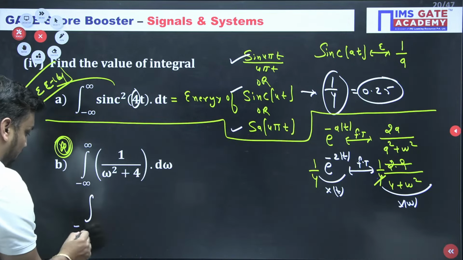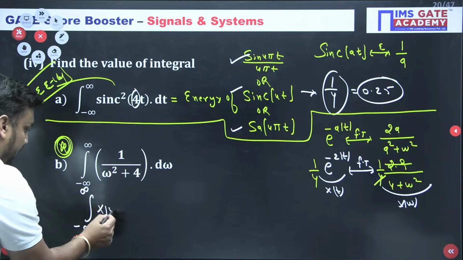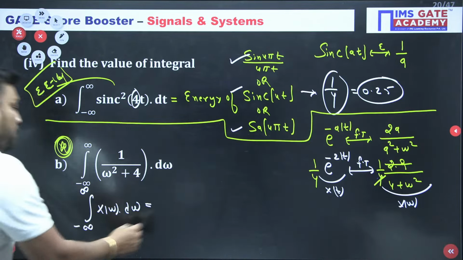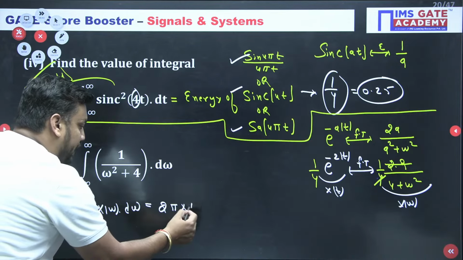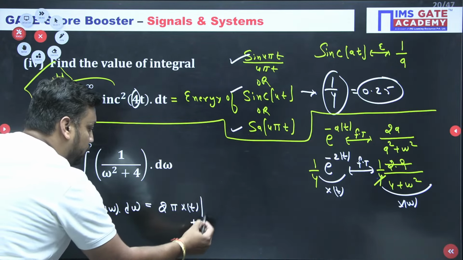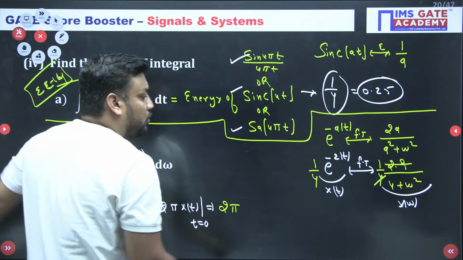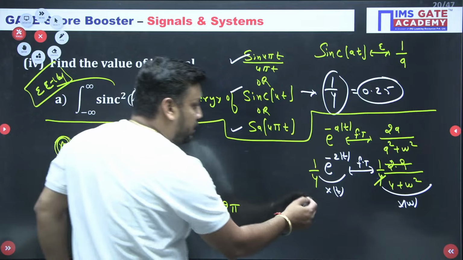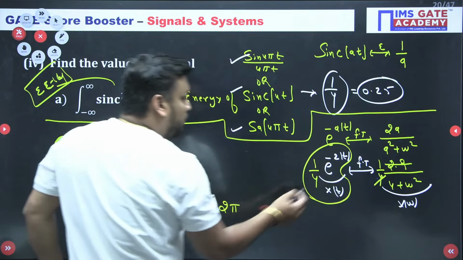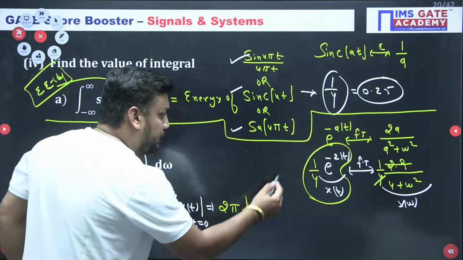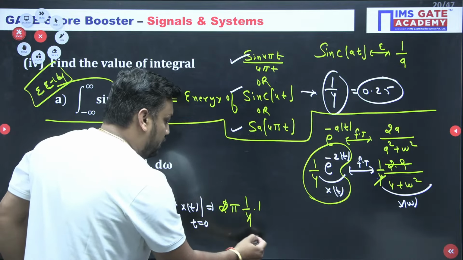Now the integral from minus infinity to infinity of X(omega) d omega, the area under the frequency domain, should be equivalent to 2 pi x(t) at t equal to 0. This is the complete x(t); put x(0) as 1 by 4 times e to the power 0, which is 1. So the 2 cancels, and the answer is pi by 2.